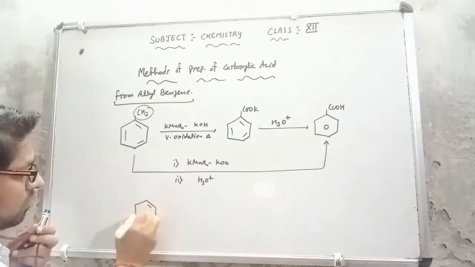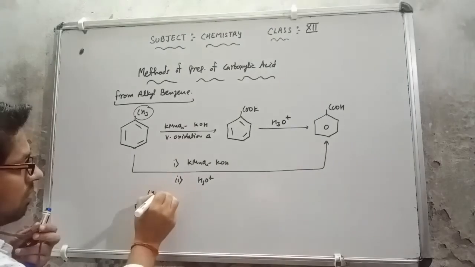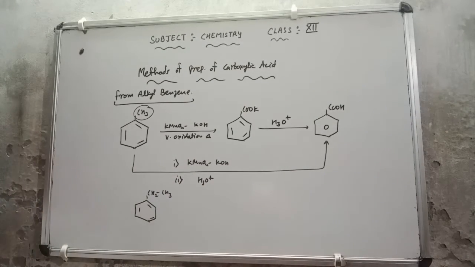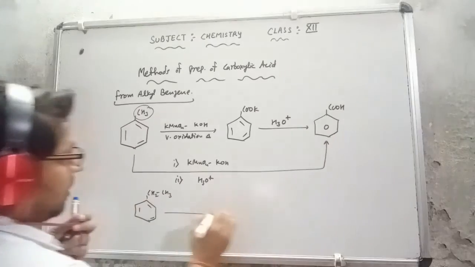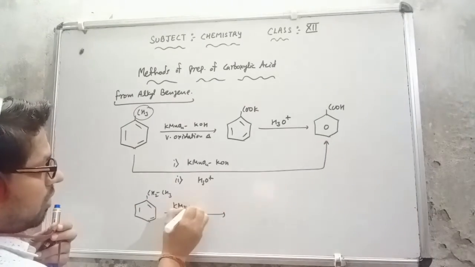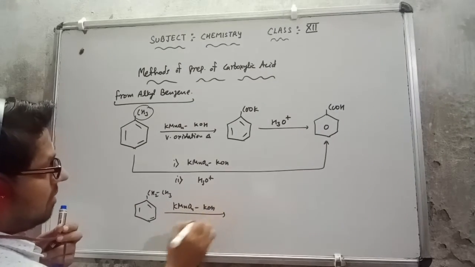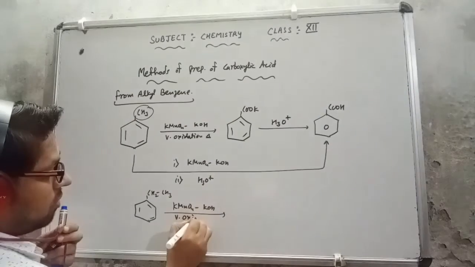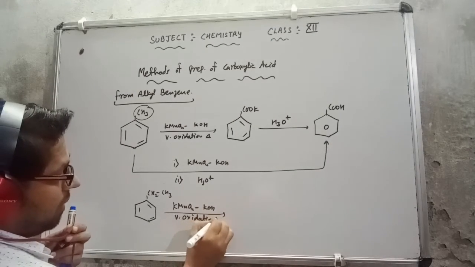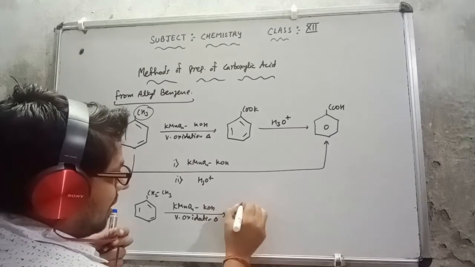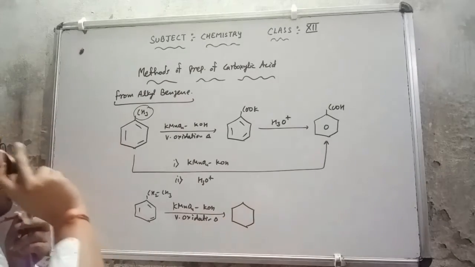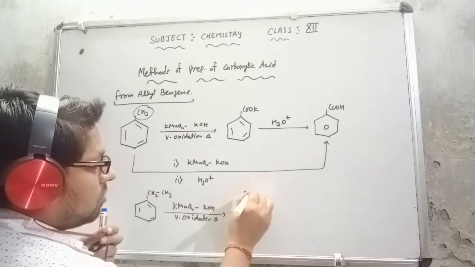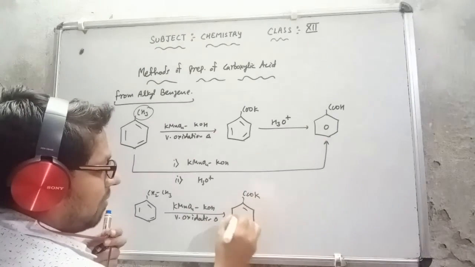Like suppose I take CH2CH3 here, then also there will be no effect. It is going to oxidize in the presence of KMnO4 in basic medium. This is a vigorous oxidation process, and we have to heat it. Then firstly we get the potassium salt of carboxylic acid, because we are using potassium here, so this is COOK that we are getting.